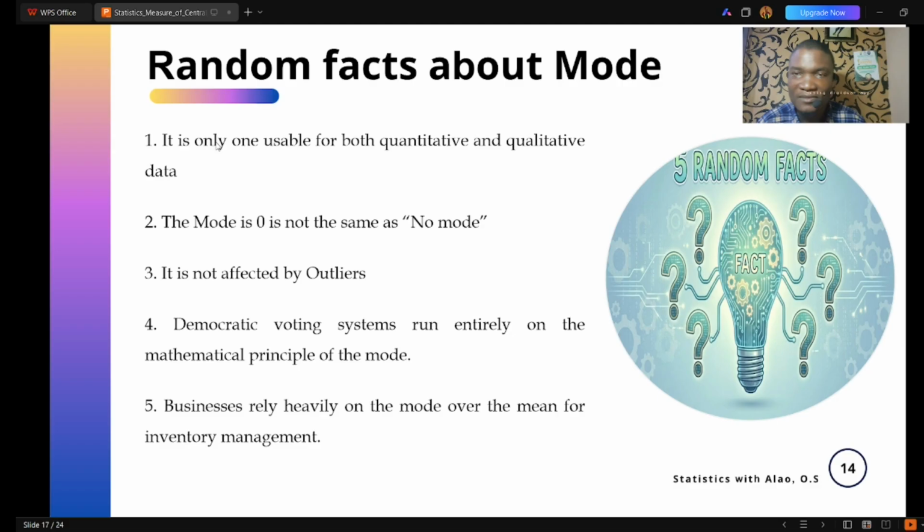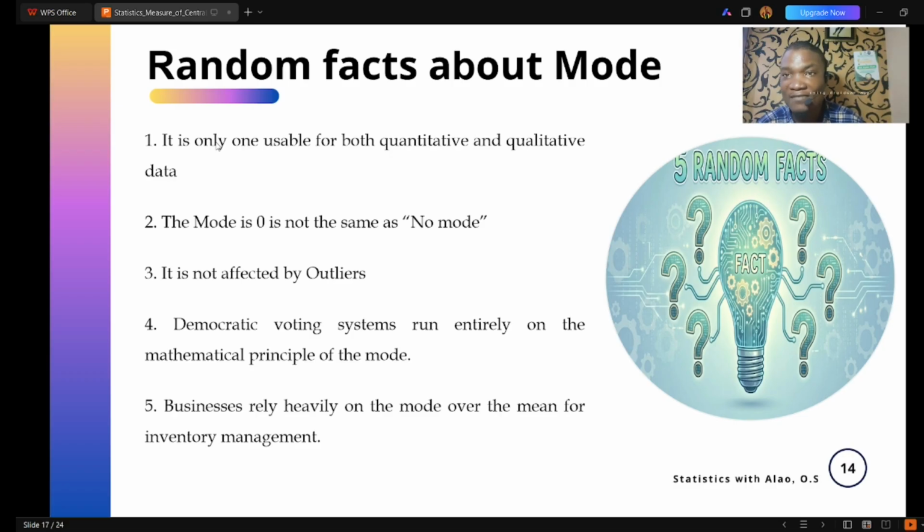Also, the democratic voting system runs entirely on the principle of mode. You didn't know before, right? Yes, the democratic voting system runs entirely on mode. What does this imply? Tinubu became the president by mode. That is, the frequent number of times he was chosen, right? That is mode. That is, his party, APC, kept coming up across different polling units, and then he emerged as the president. So in the democratic voting system, mode is often employed. That's what the principle of mode looks like.